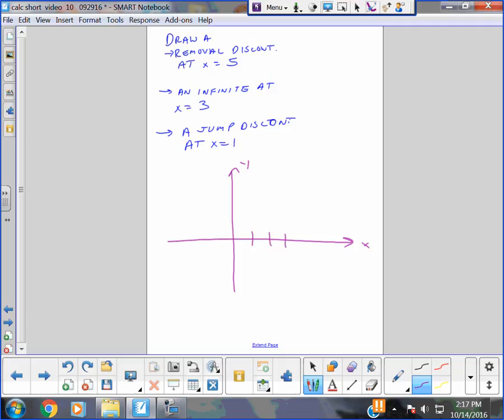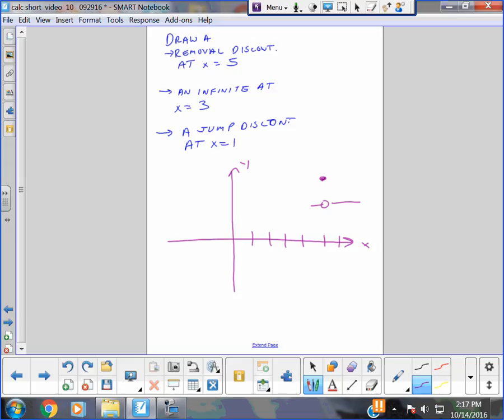1, 2, 3, 4, 5, 6. Boom. There's a removable at 5. And I don't care where you put the hole, and the point, and the line up and down. I don't care about the angle of this line.